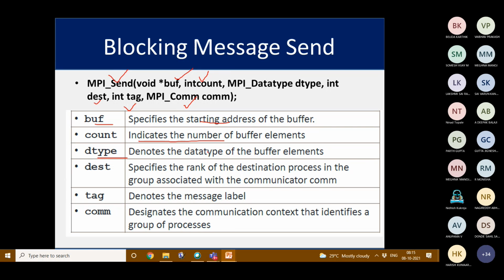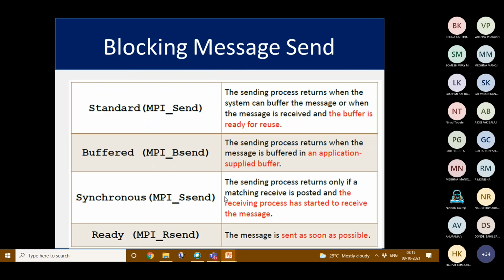Data type denotes the data type of the buffer elements. Destination specifies the rank of the destination process in the group associated with the communicator. Tag denotes the message label. And communicator designates the communication context that will identify the group of processes. So this is the blocking message send.